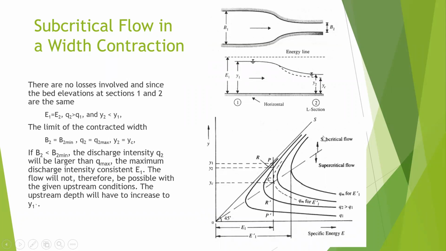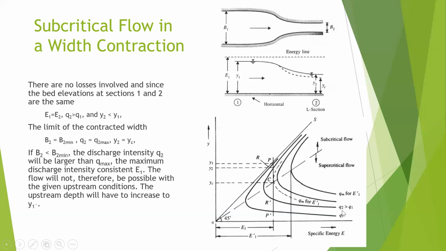So in this case, you are going to have different q values. It means that you are going to have different specific energy values as given on the figure on the bottom. For example, let's say that this Q1 is our original unit flow rate. If you have a narrower width, then you are going to have a specific energy curve like this one.